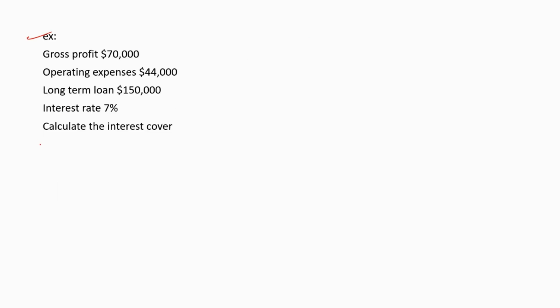Now let's do this example. We have to calculate the interest cover. Interest cover is equal to operating profit divided by interest cost. What is the operating profit? They have given us the gross profit and operating expenses. So we can deduct the operating expenses from the gross profit. This will give us the operating profit.